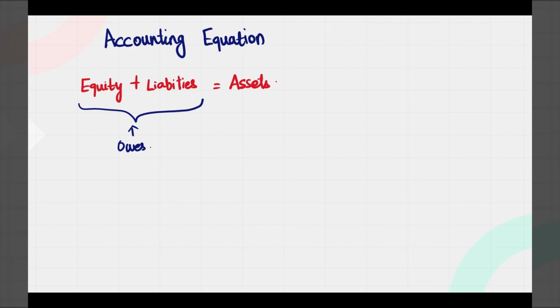So whatever the entity owes to others is put together as equity and liabilities. And on the right hand side, you have the assets. What does it mean? Whatever the entity owns, which it possesses in its own name, is the assets. We will be learning the explanation or definition for each of these terms in detail in the upcoming slides.